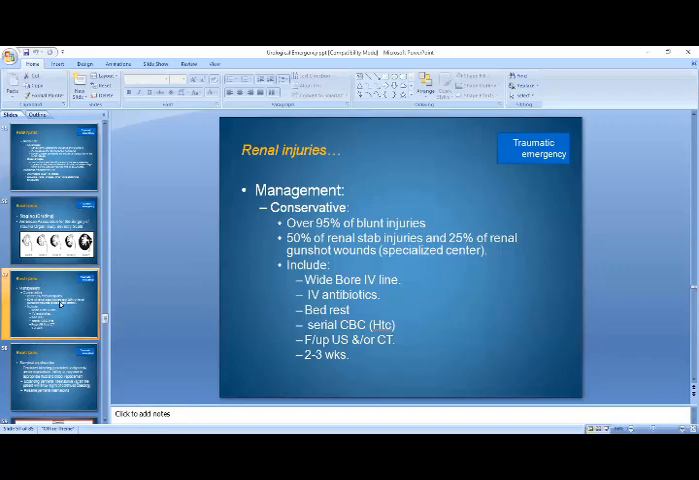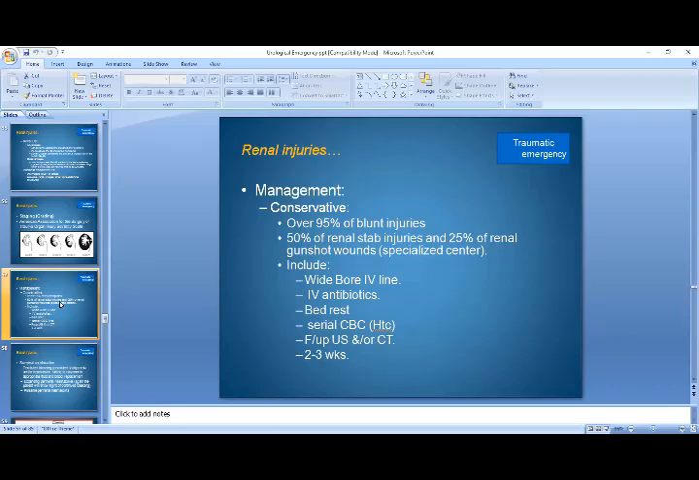So how will you manage a patient with renal injury? Luckily, renal trauma mostly is managed through conservative management. That is, overall, 95% of blunt injuries are managed conservatively. 50% of renal stab injuries and 25% of renal gunshot wounds are also managed conservatively.